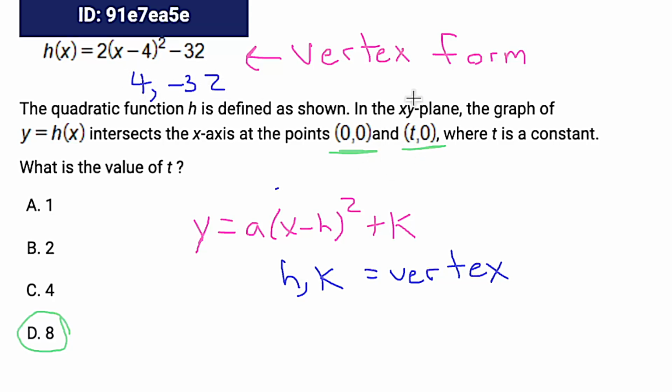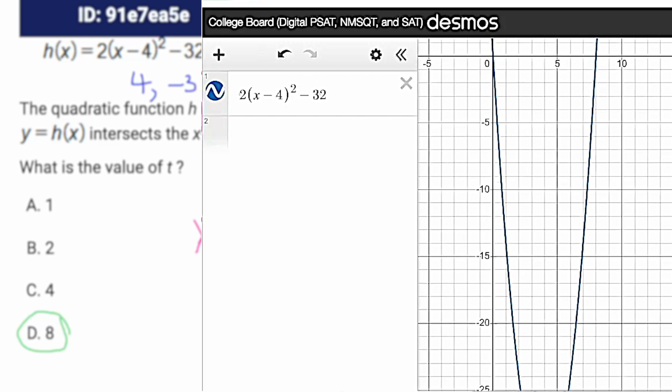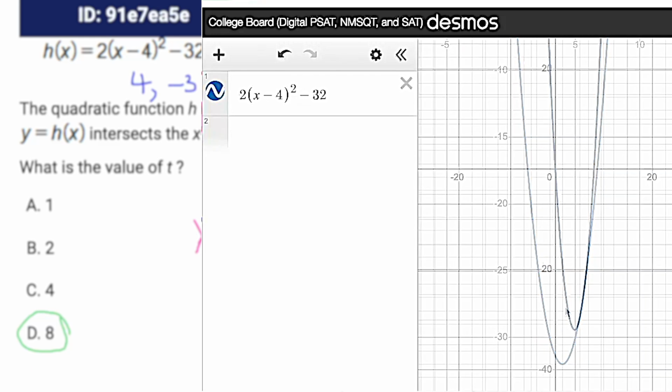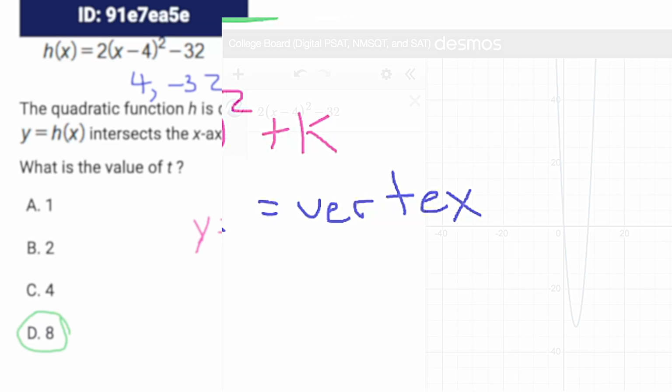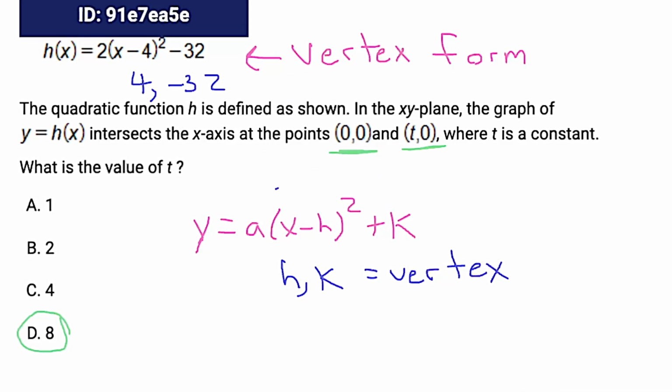And we're looking for one of the x-intercepts. Funny thing about the vertex, the x-coordinate is always right in the middle of your two x-intercepts. So if we went back to that graph, you can see that the vertex is in the center of those two x-intercepts, right? Because of that, all we have to do in our head to get to the x-intercepts is subtract the x value and add the x value.